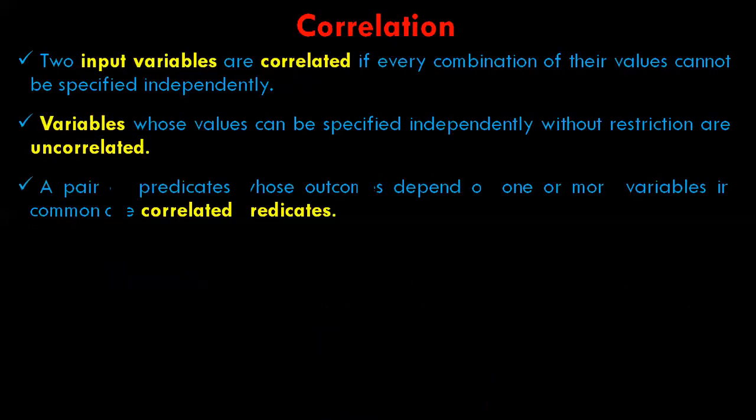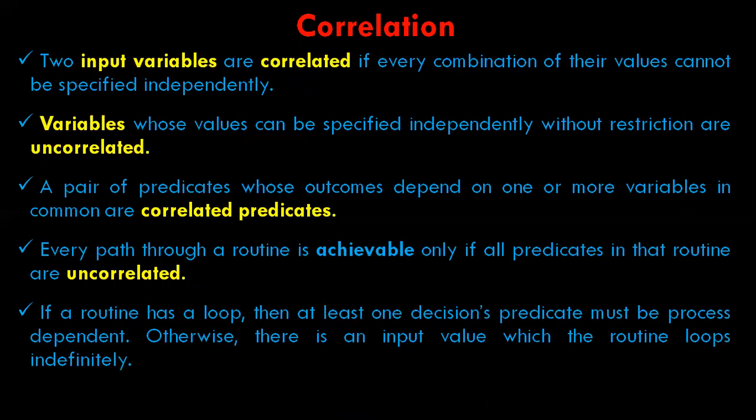Coming to correlation, variables, whether they are process dependent or independent, may be correlated to one another. Two variables are correlated if every combination of their values cannot be independently specified. Variables whose values can be specified independently without any restrictions are uncorrelated.